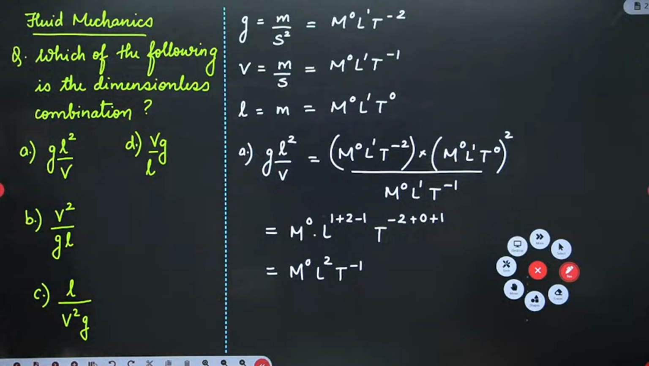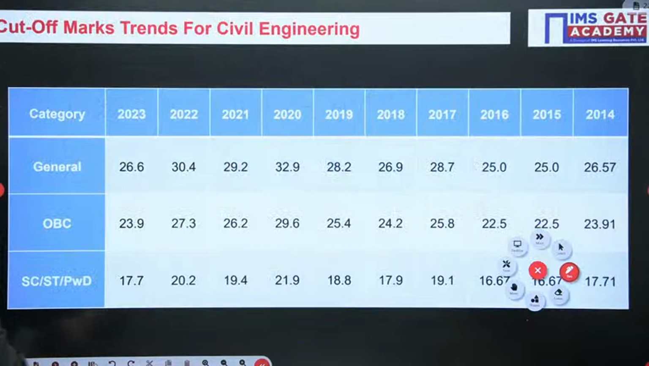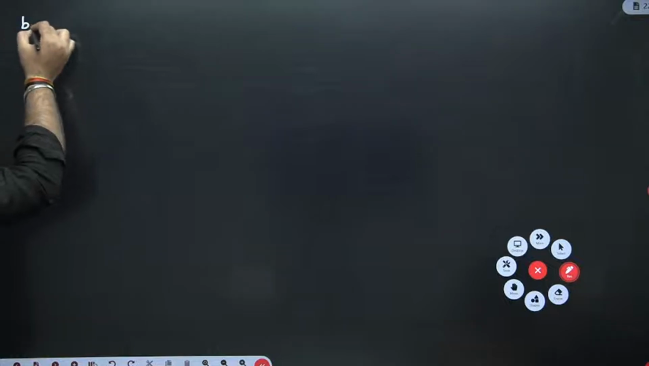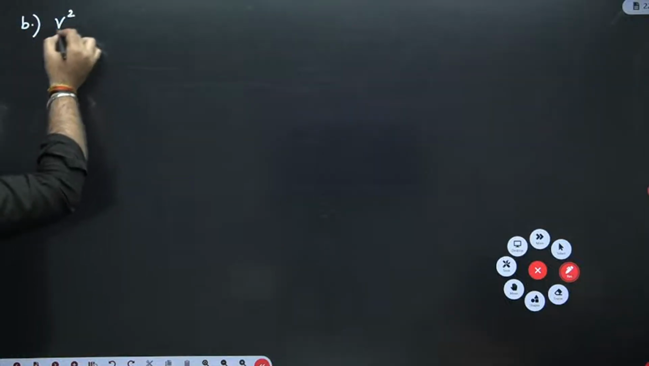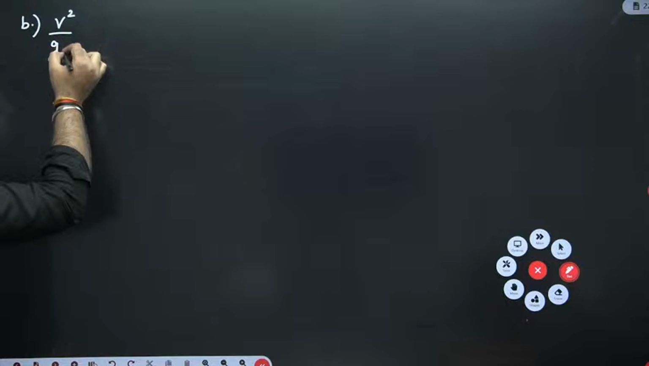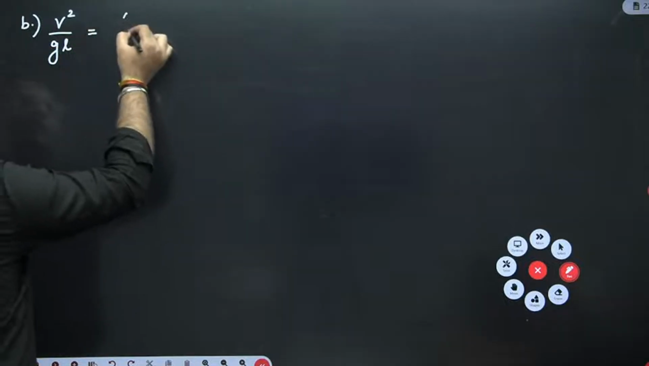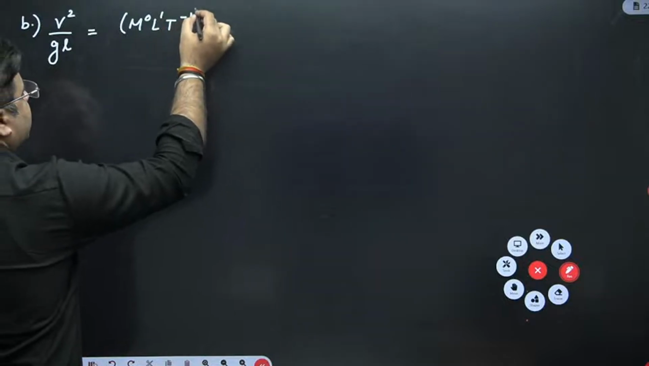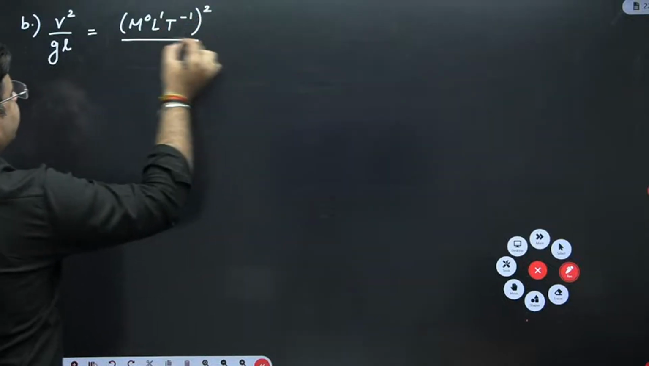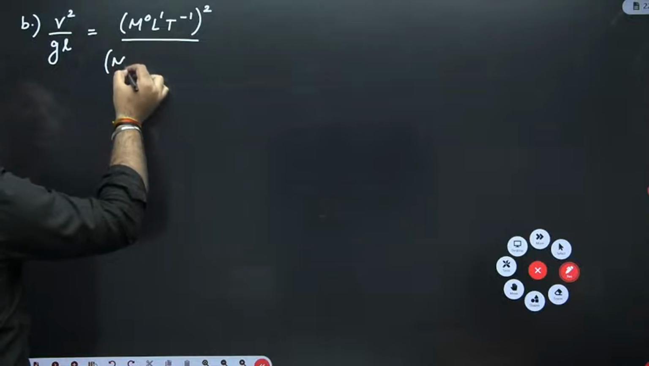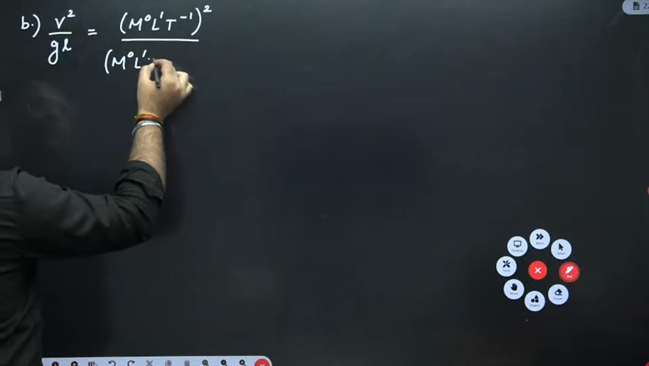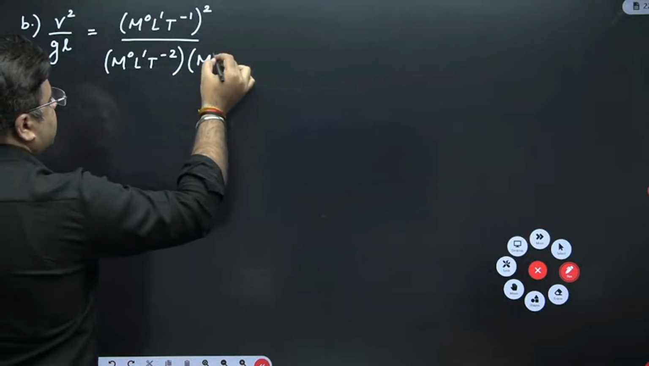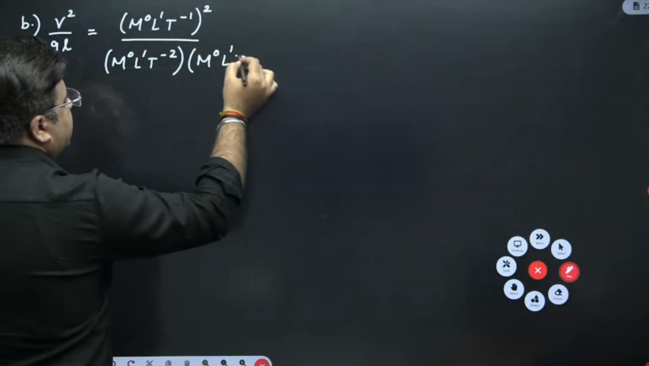Then come to this, V square upon G into L. V square upon G into L. So V is M0, L raised to power 1, T raised to power minus 1, the whole square divided by G. G is M raised to power 0, L raised to power 1, T raised to power minus 2. Then you have L, which is M0, L raised to the power 1, T raised to the power 0.